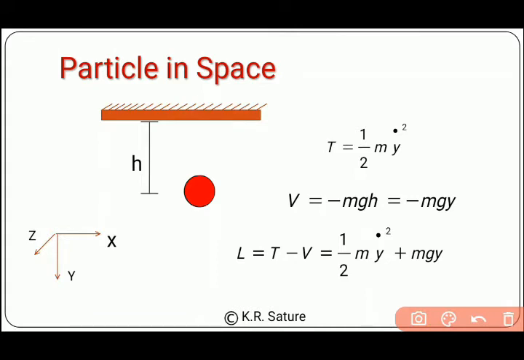If the particle is on top, then in our case h will be minimum. Imagine the particle is here, then at this position h will be less than this h. It means that, as we have chosen the surface, if the h is less, then the potential energy is maximum.